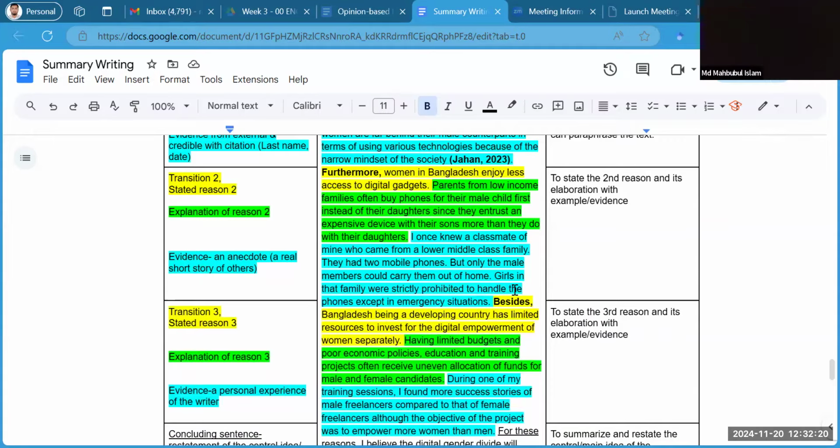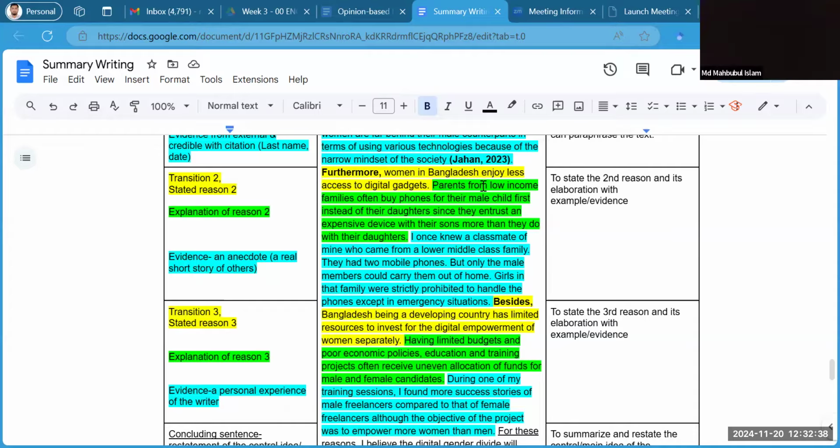For the next argument, I used another transition, furthermore, and then again gave the second reason. So I thought this is my reason. This is not available in the text, so I created my own reason. I wrote down women in Bangladesh enjoy less access to digital gadgets. All right. And I have explained how it is actually done.